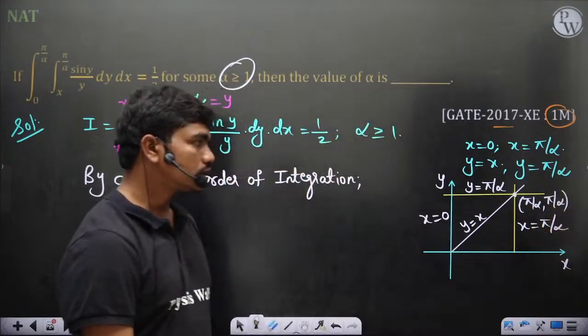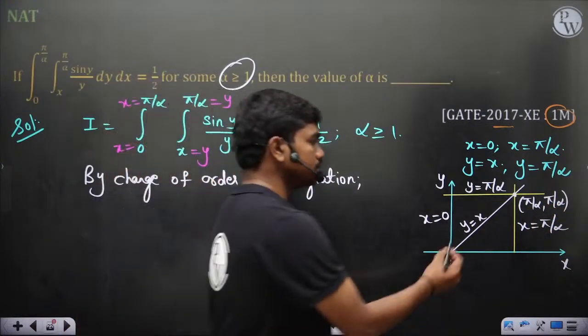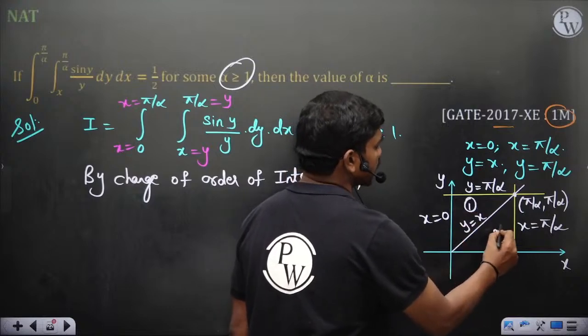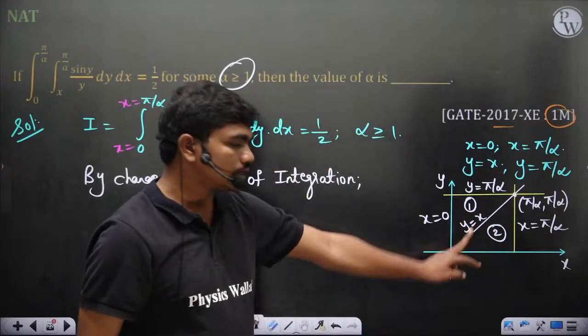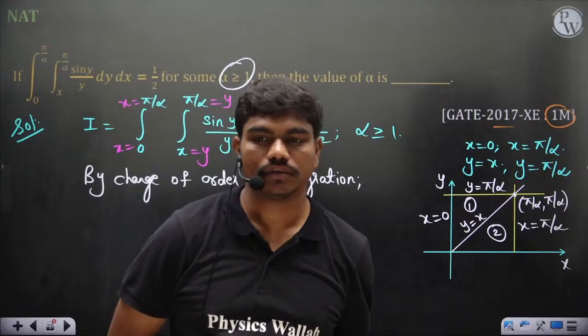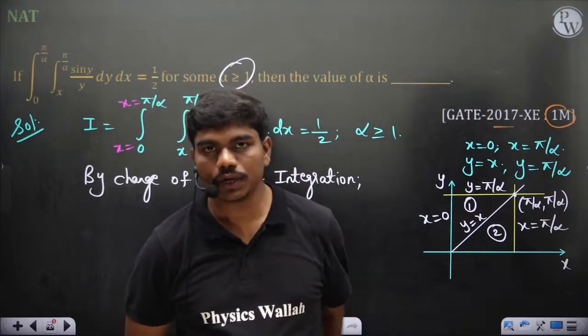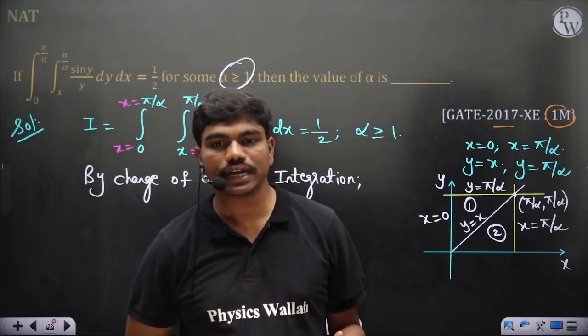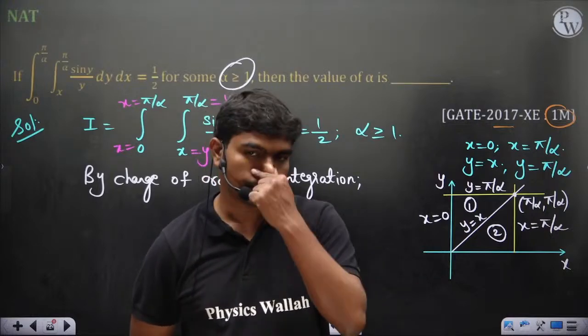Now here you see there are two regions. One is this one, and the second region is this one. Out of these regions 1 and 2, which is the region we should consider? Anyone? Which region should I consider for evaluation?